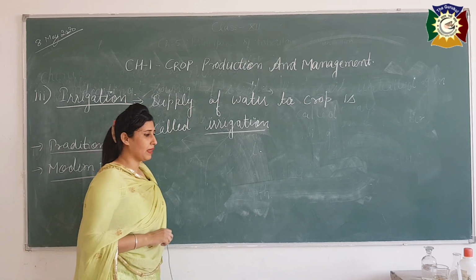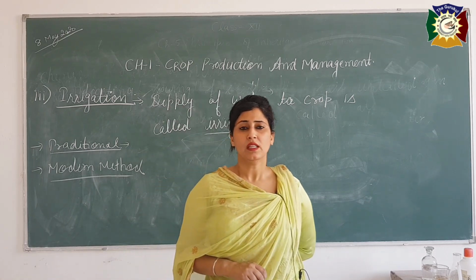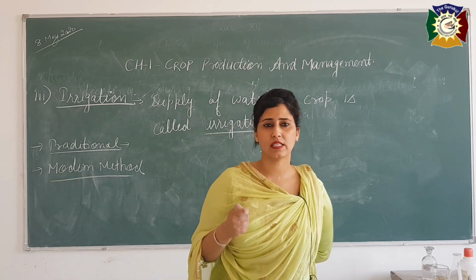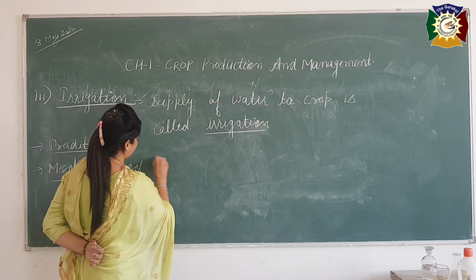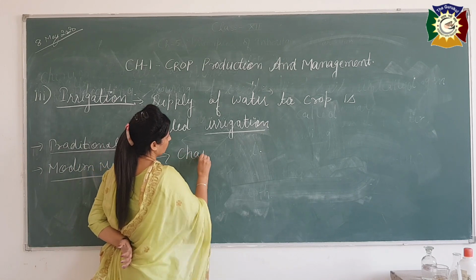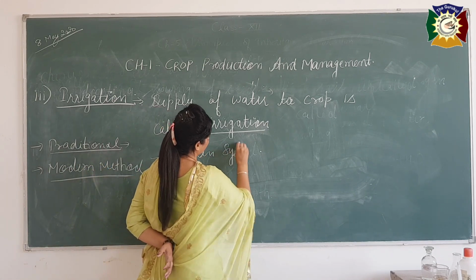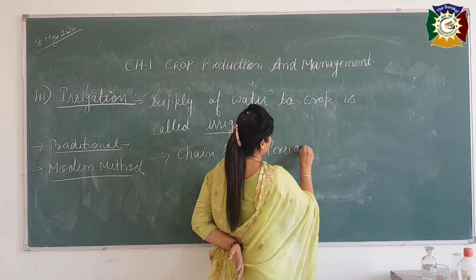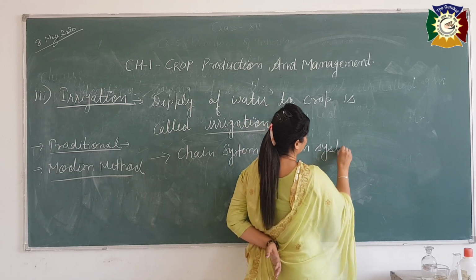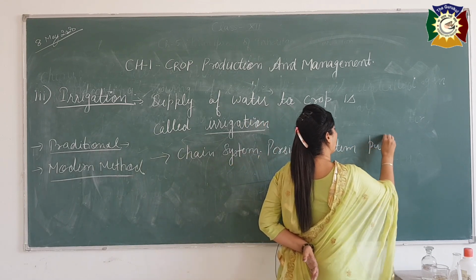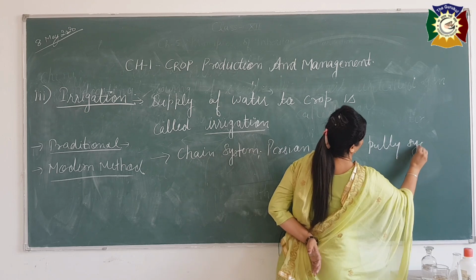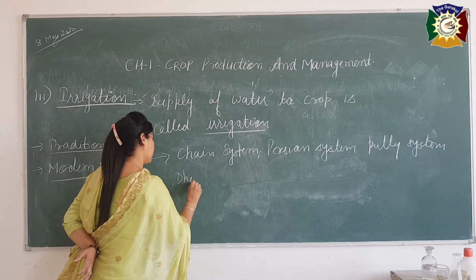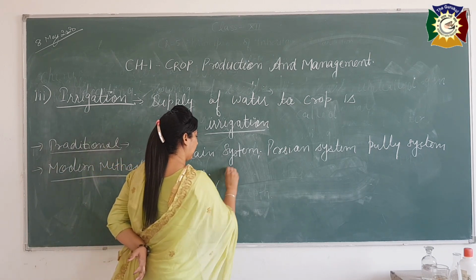In the traditional method, the systems to irrigate the crop are mainly the chain system, Persian system, pulley system, Dhekli and Rahat. I will write them so it will be easy for you.